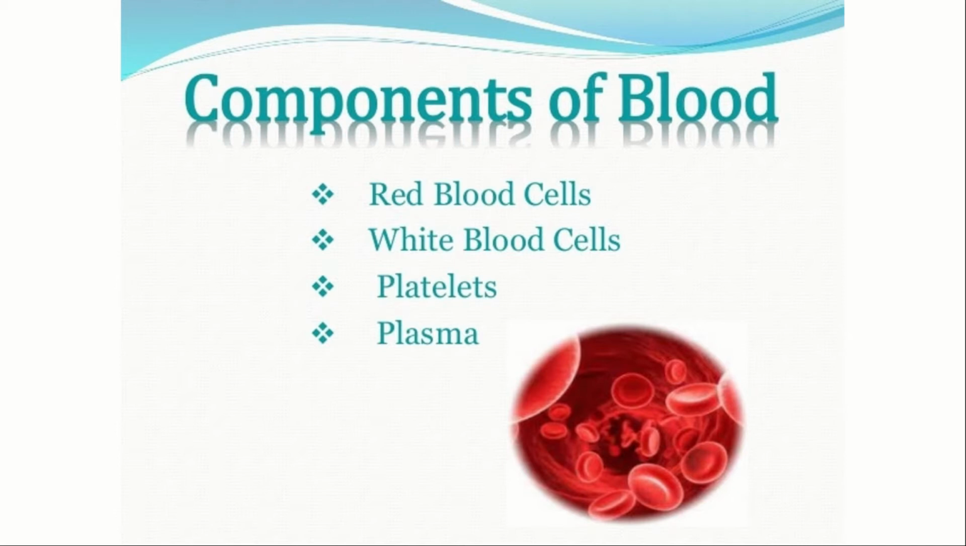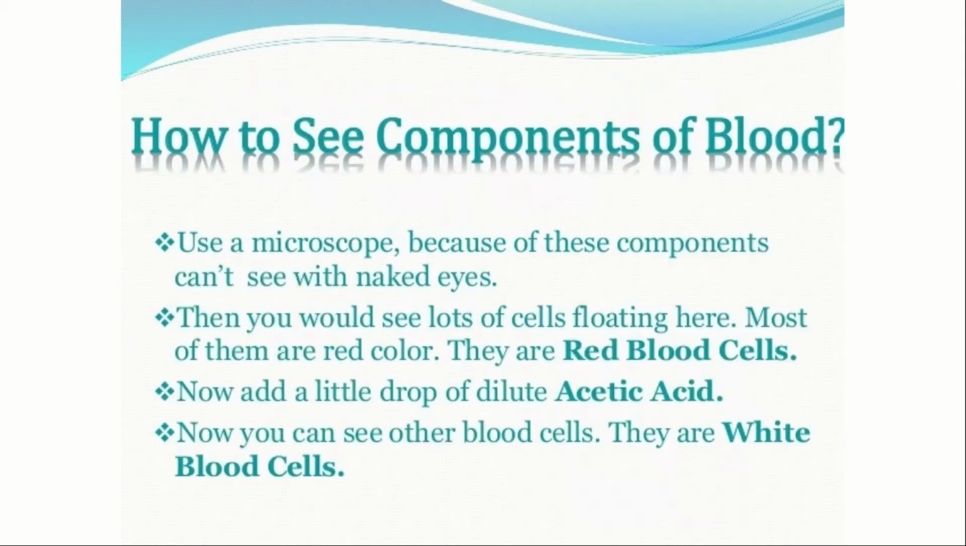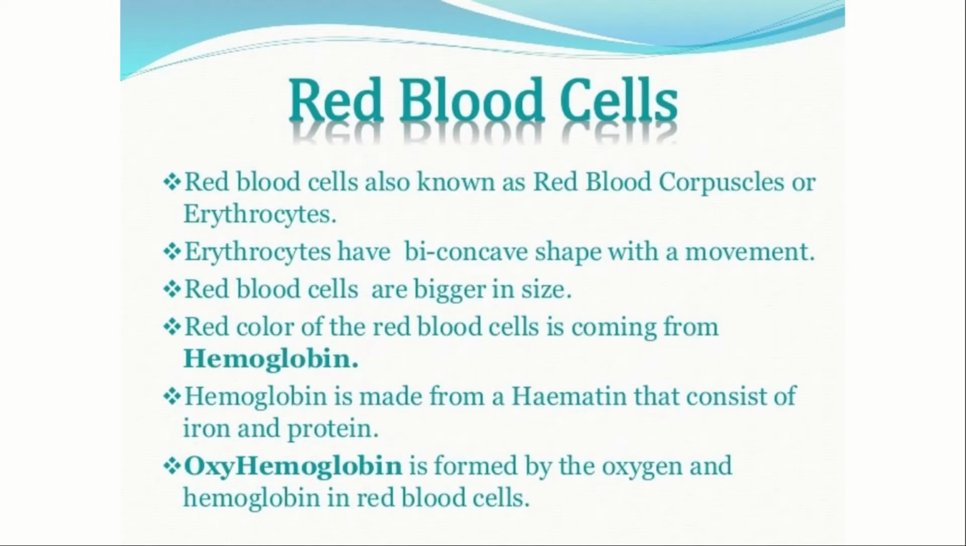Now we shall know about components of blood. There are 4 components of blood, mainly red blood cells, white blood cells, platelets and plasma. How do we see the components of blood? For that, we have to use a microscope because these components can't be seen with naked eyes. Then you would see a lot of cells floating. Most of them are red in color, so those red cells are considered red blood cells. Now add a little drop of dilute acetic acid. Now you can see other blood cells. They are white blood cells.